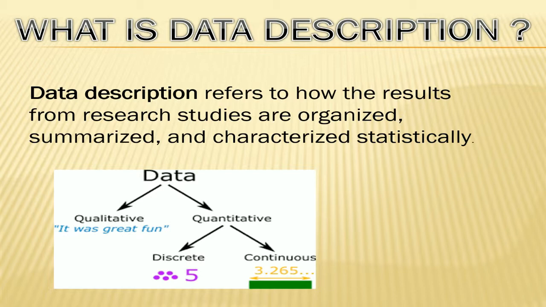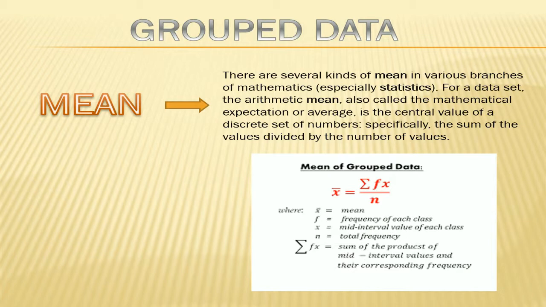There are two types of data, qualitative and quantitative. Quantitative contains discrete and continuous. Mean. There are several kinds of mean in various branches of mathematics, especially statistics. For a dataset, the arithmetic mean, also called the mathematical expectation or average, is the central value of a discrete set of numbers, specifically the sum of the values divided by the number of values.